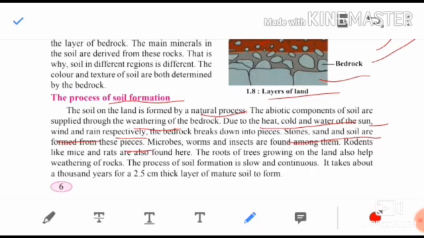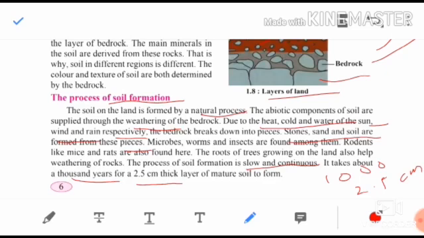So the process of soil formation is slow and continuous. Very important, children, soil formation is very slow and continuous. It takes about 1,000 years to form a 2.5 centimeter layer. 1,000 years it takes to form only a 2.5 centimeter layer of soil. Very important. So you can imagine it is a very long process.